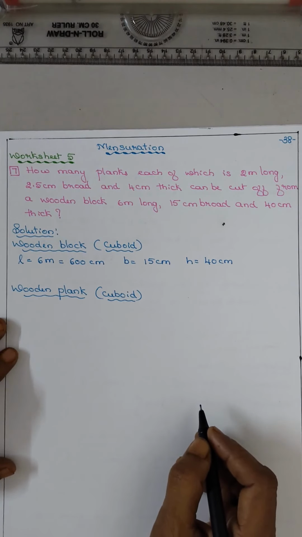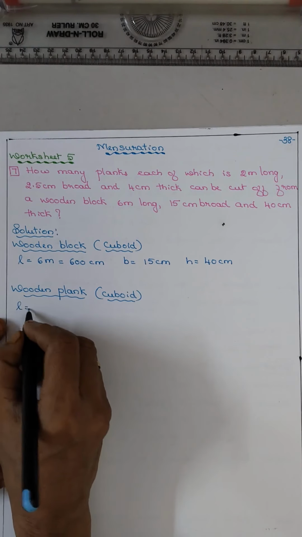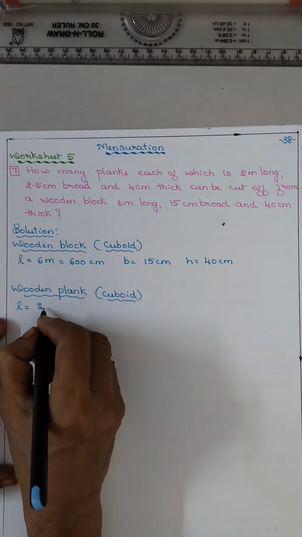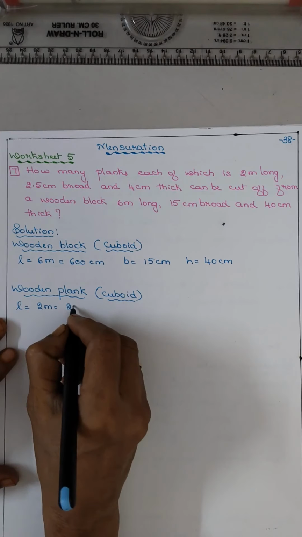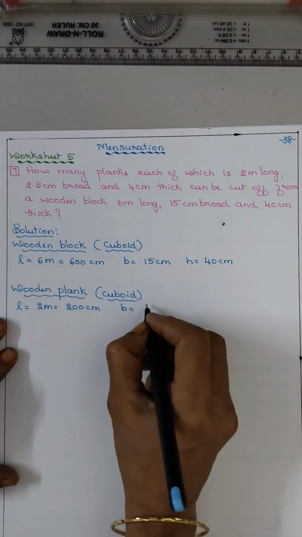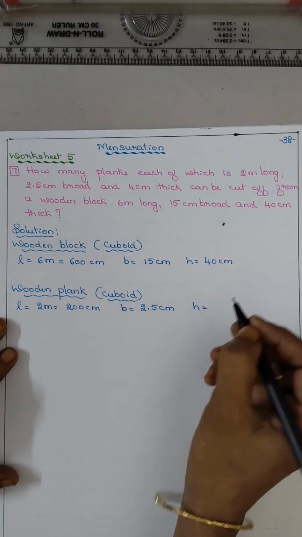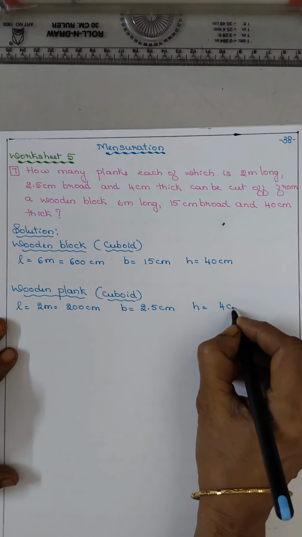Now wooden plank, what is its length? L is equal to 2 meter, that is 200 centimeter. Breadth is 2.5 centimeter. Height is 4 centimeter.